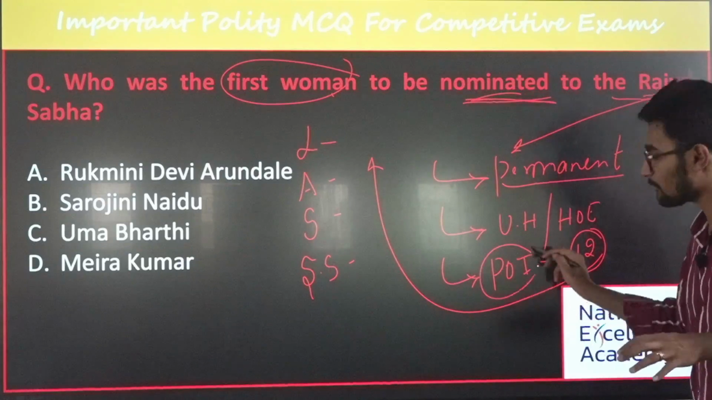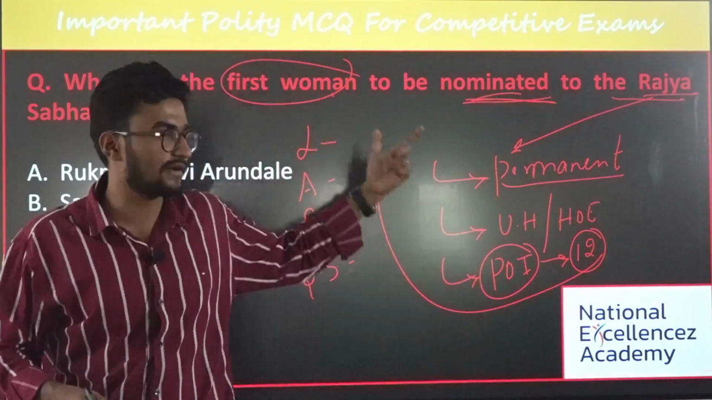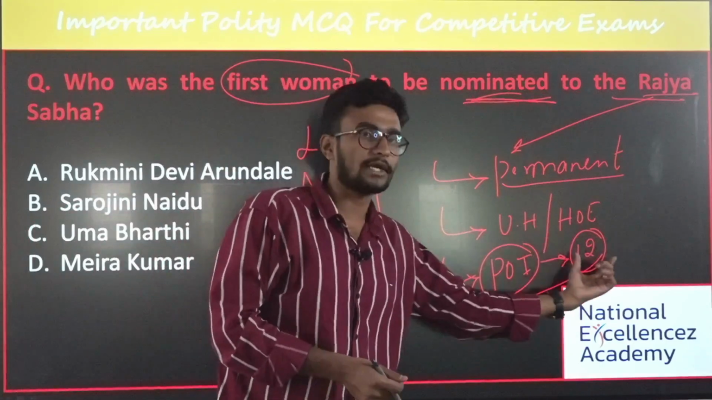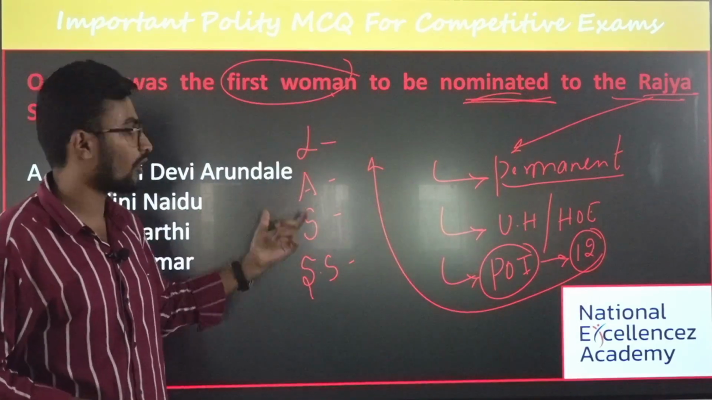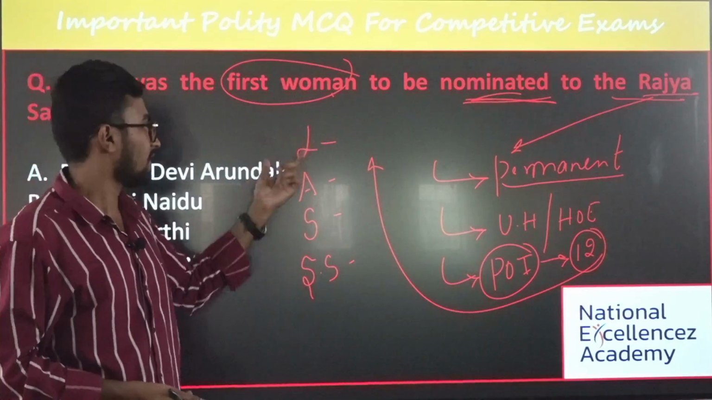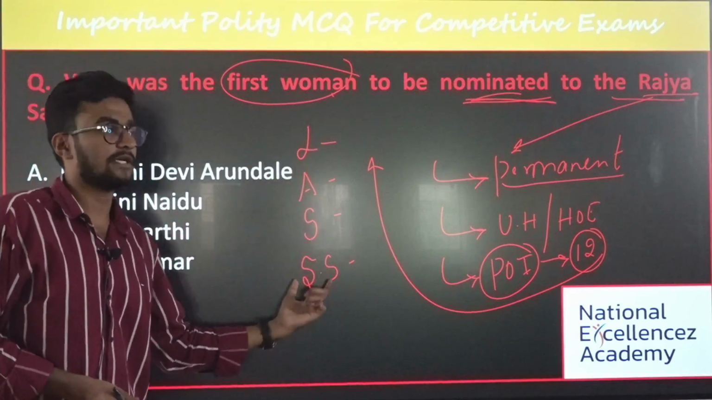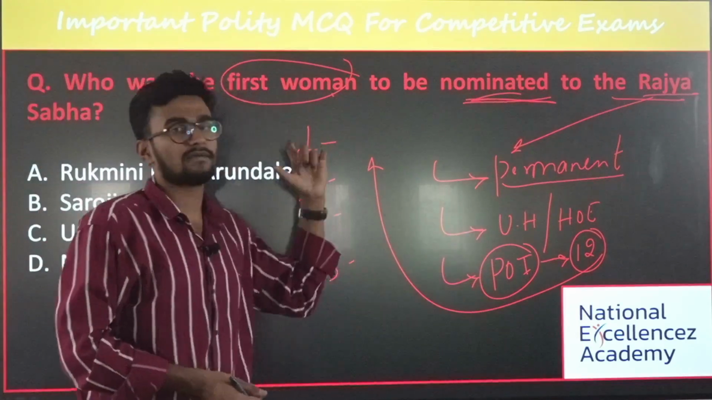There can be a number of questions. Who nominates the nominated members of Rajya Sabha? It is the President. How many members are nominated? It is 12. What is the criteria for nominating the members? It is based on literature, arts, science, and social service. And they have asked these 3 questions based on this.